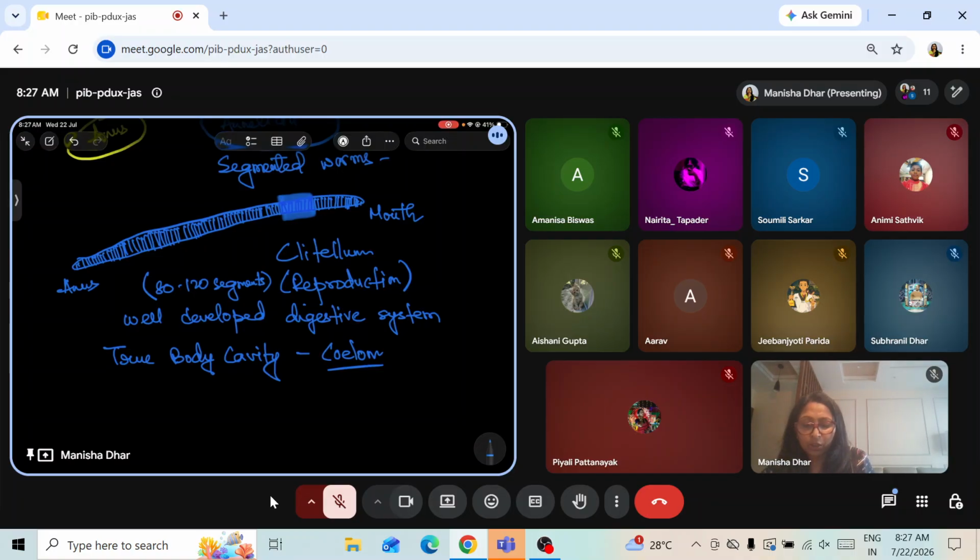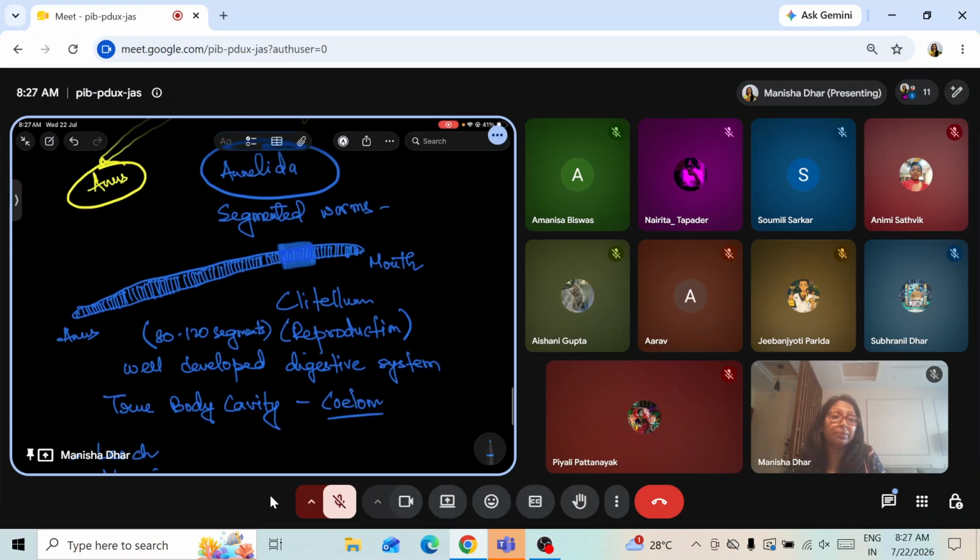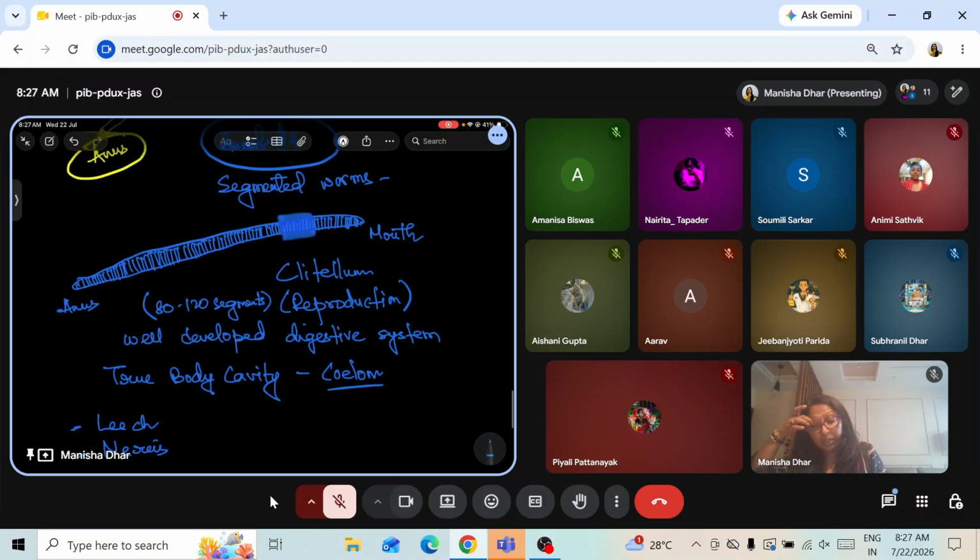Apart from earthworm, we were talking about earthworm, there is leech, there is nereis. Nereis and leech are examples of this phylum Annelida.